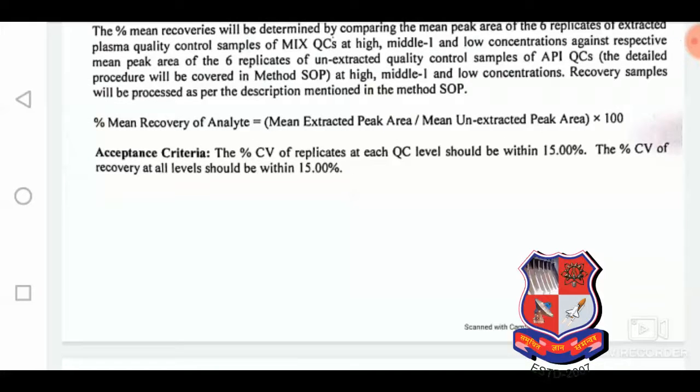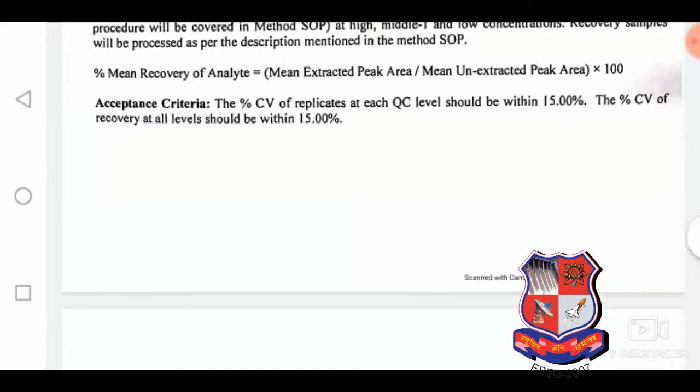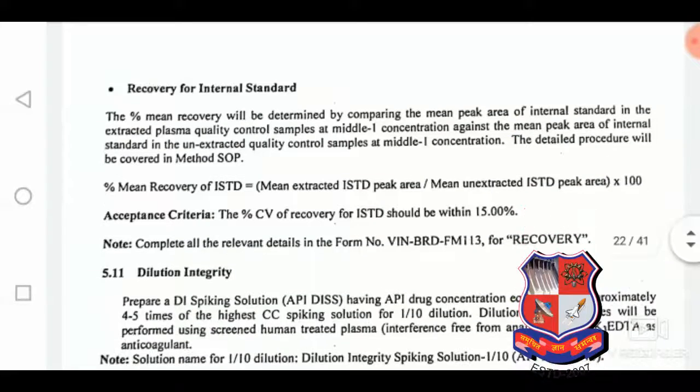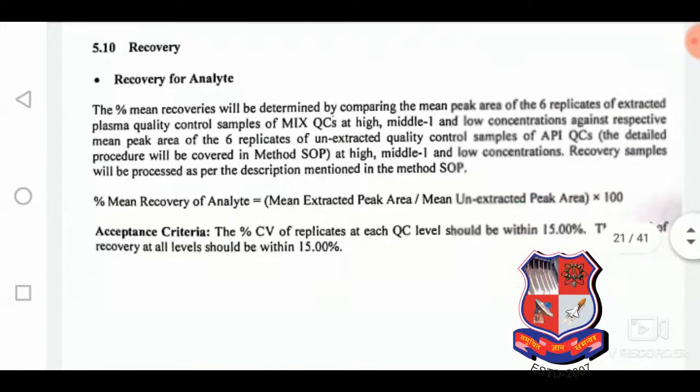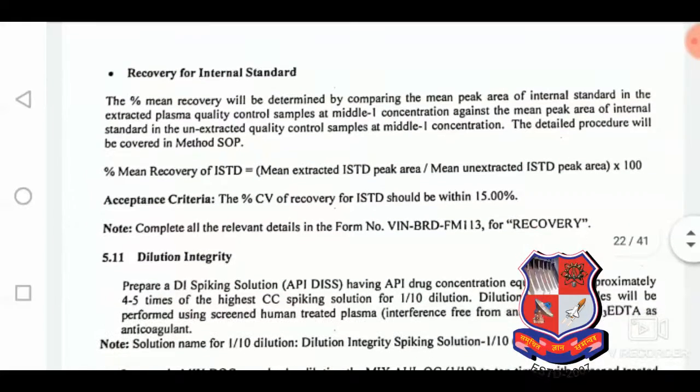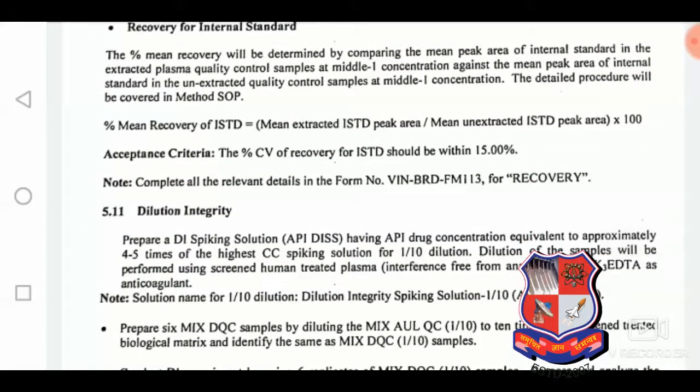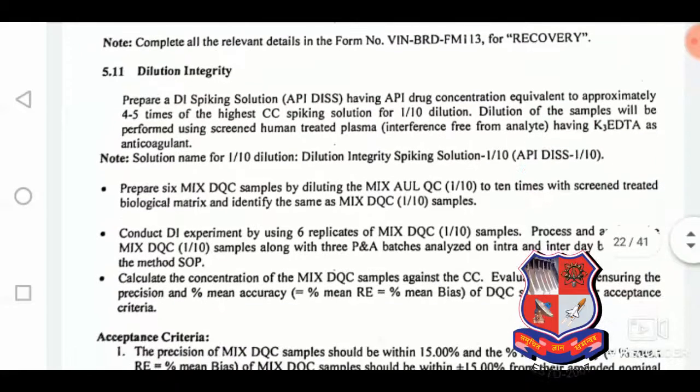Percentage CV of the replicates at each QC level should be within 15%, and percentage CV means percentage coefficient of variation. Recovery at all levels should be within 15%. Recovery of the analyte should be the same as the recovery of the internal standard. And here is the acceptance criteria.